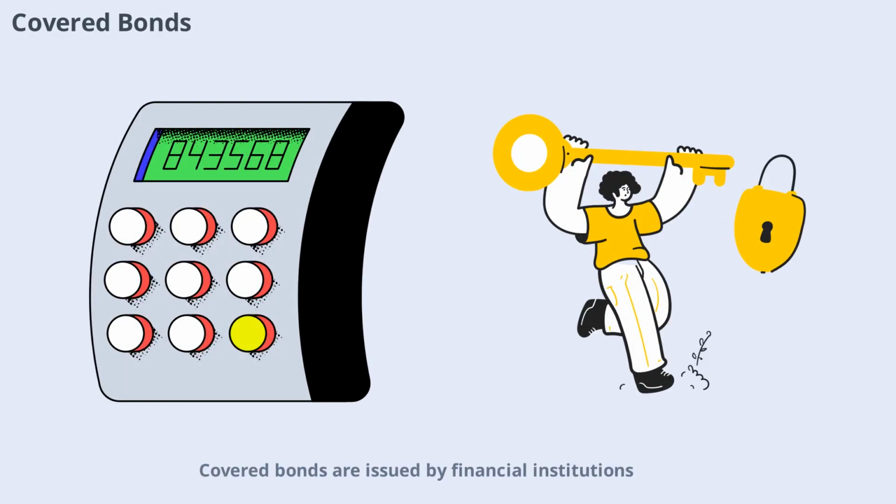Covered bonds are issued by financial institutions and backed by a pool of assets, such as mortgages. These bonds offer extra security for investors, as the assets can be used to repay bondholders if the issuer defaults. Covered bonds are popular in Europe and are considered a safe investment option within the fixed income market.